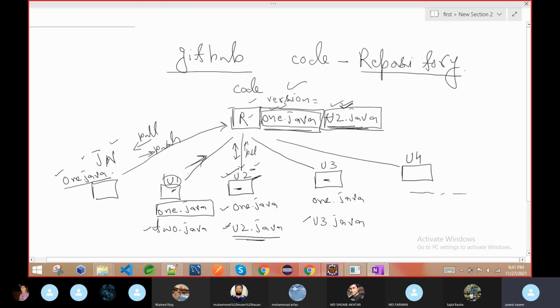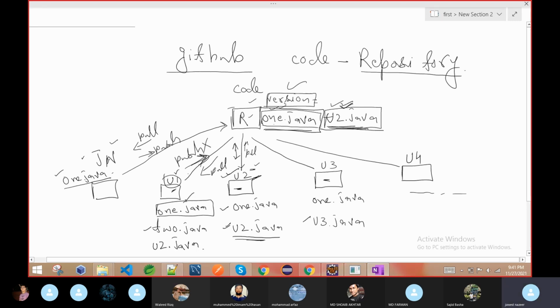So if u1 tries to push the code, Git will reject. Git will say no, you don't have the latest version that I have, so first sync with me. Sync means first pull my changes. Once user one does the pull, it will sync and automatically download